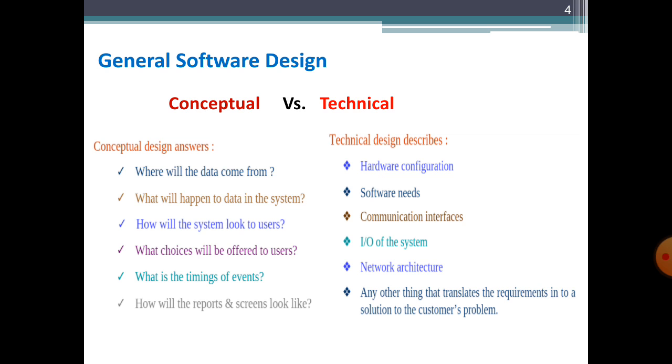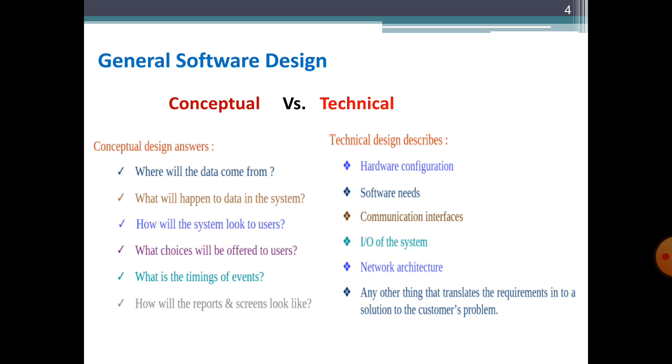Basically software design has two more phases: software architecture and software detailed design. Here I am talking about a general software design in a nutshell, where we see the conceptual design and the technical design. Here are a few differences I listed. Basically in the conceptual design we are concerned with where our data is coming from, while in the technical design we are more conscious toward the hardware level configurations.